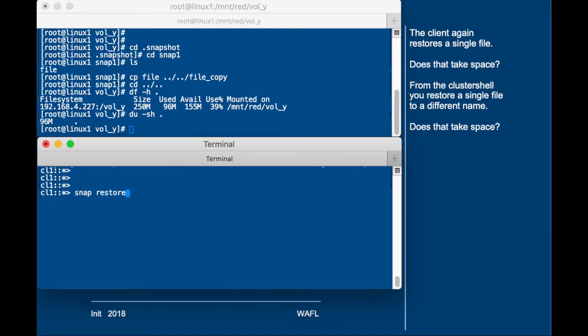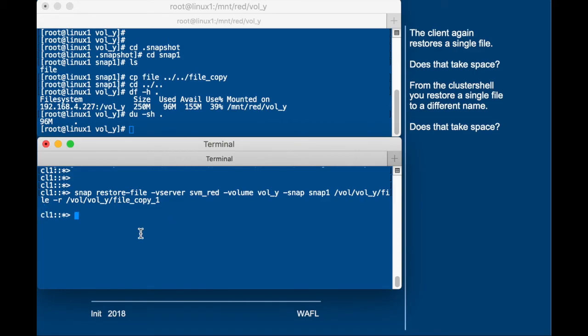So copying back a file under a different name will take additional space. Now we do a snap restore from the cluster shell, and we will restore it under a different name as well. This, however, by the way, differs from WAFL in 7-Mode, where it would take space. In clustered ONTAP, it does not take any space when you restore a file with the snap restore file command to a file under a different name in the active file system.